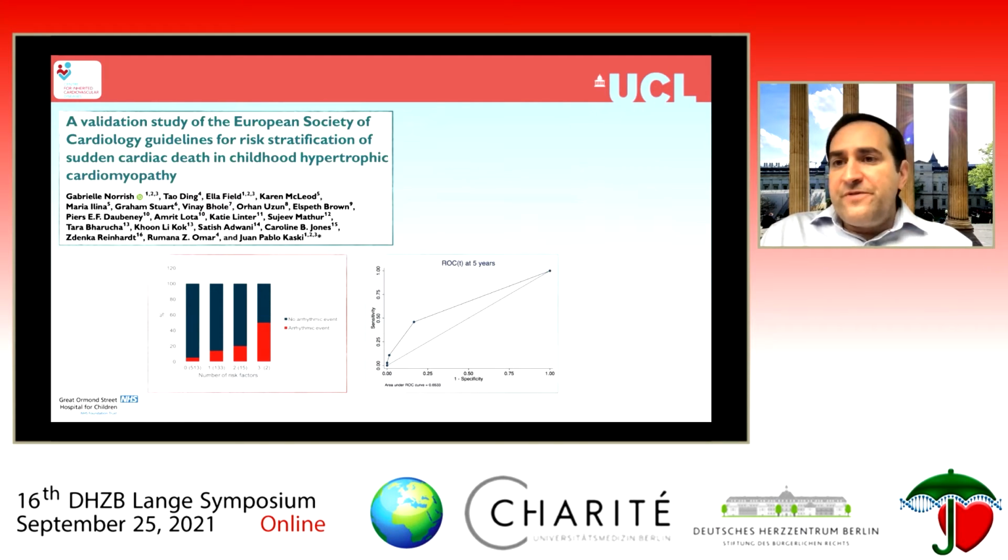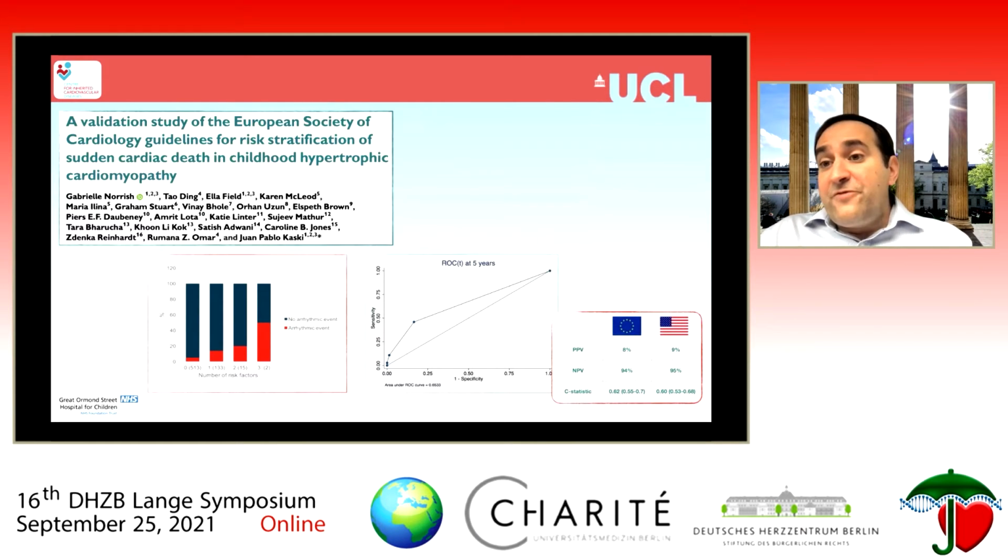And the performance of this approach is a little better than average. On the ROC curve, the C statistics are in the region of 0.6, so a bit better than average, but certainly not good enough to allow us to discriminate high risk from low risk patients.